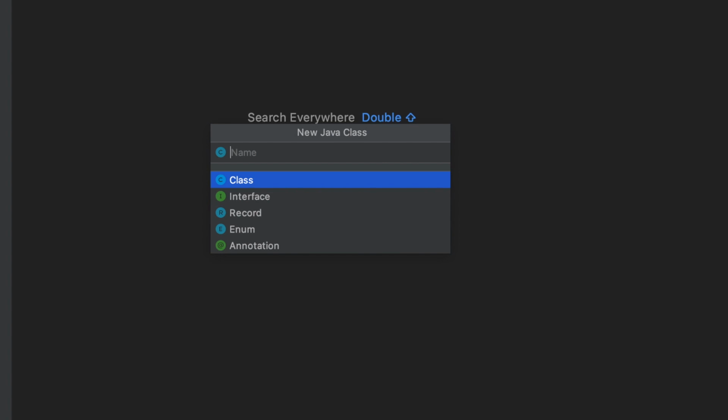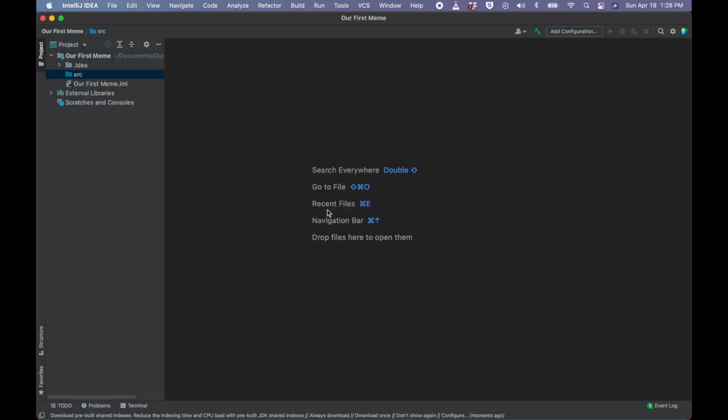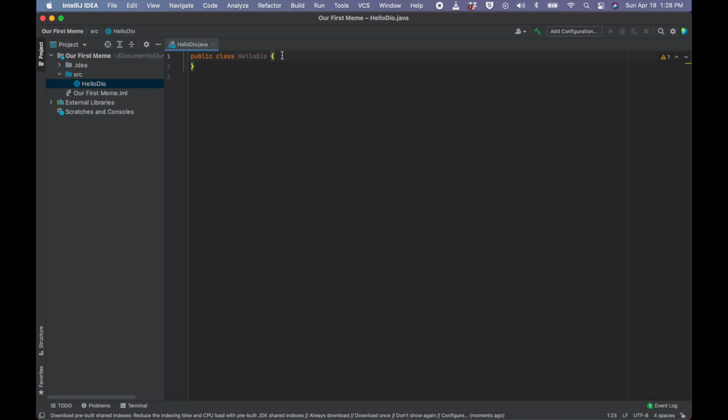Enter a name that makes sense for what you're going to write in that file. In our case, Hello Dio. Small little aside, classes tend to follow the pattern where it's all one word with every word capitalized. Now, we need to start writing our first meme, code.